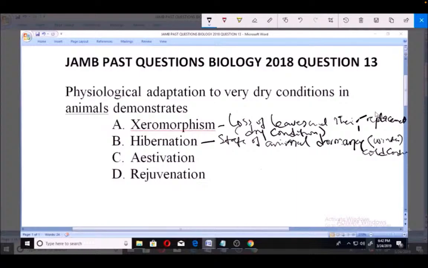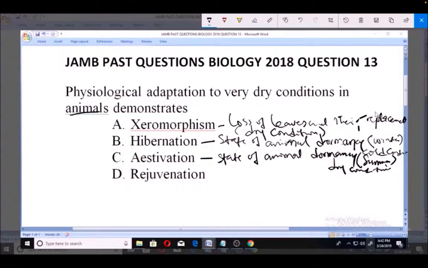Then estivation is also a state of dormancy or adaptation, but this time around during hot seasons. So a state of animal dormancy, which is a form of adaptation that happens during summer or in very dry conditions for animals too. And you see that we are talking about animals here. So xeromorphism is not very close to what we are saying, though it happens in dry conditions. But estivation is the physiological adaptation to a very dry condition in animals.